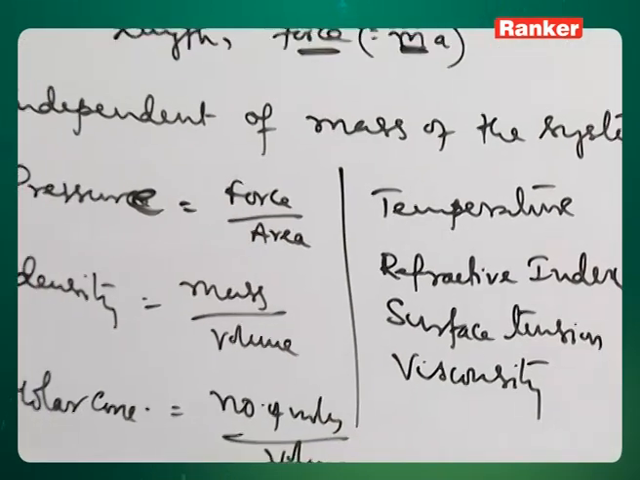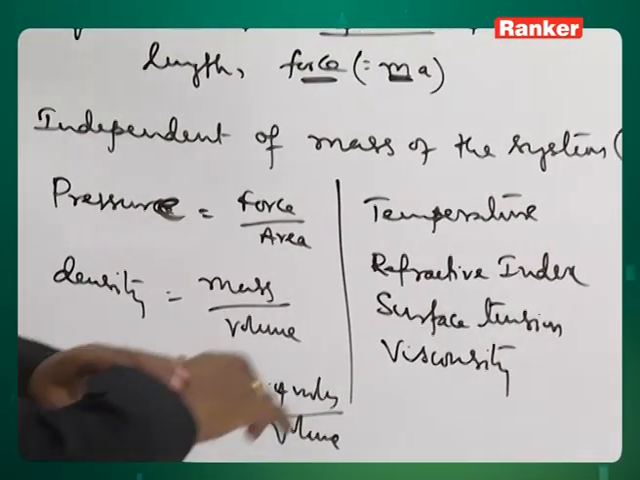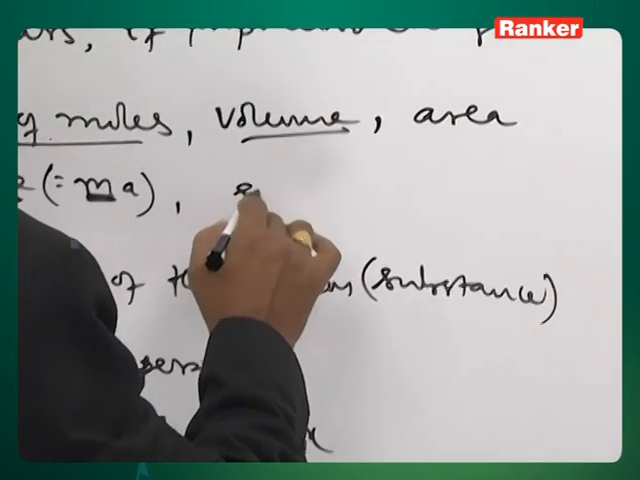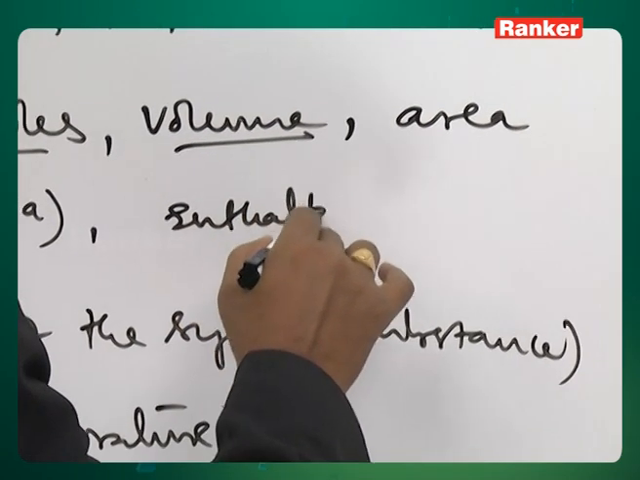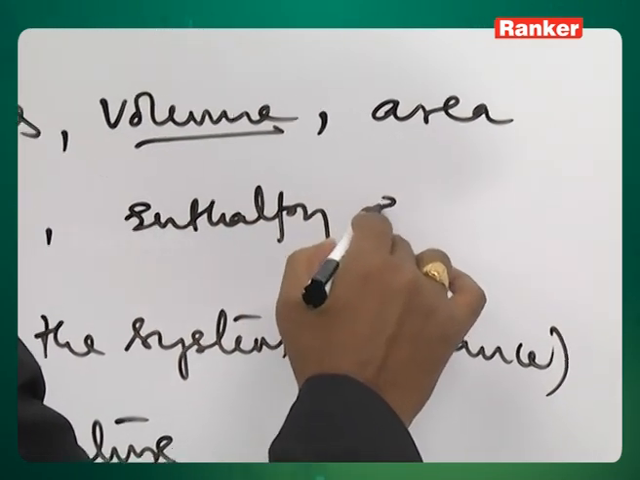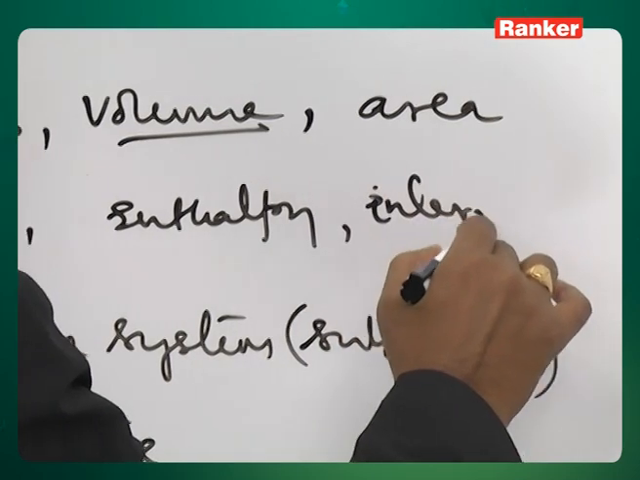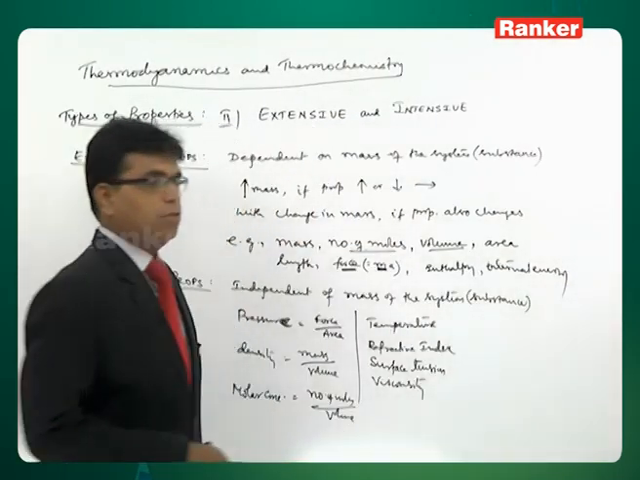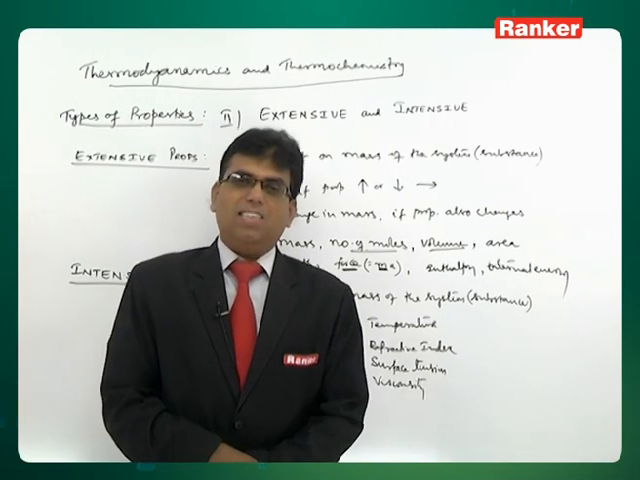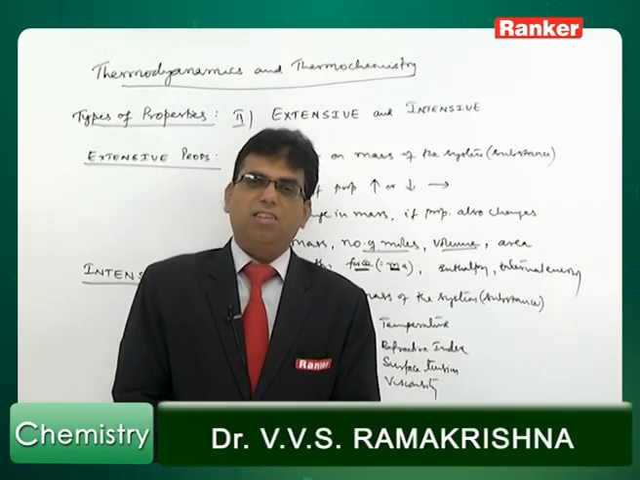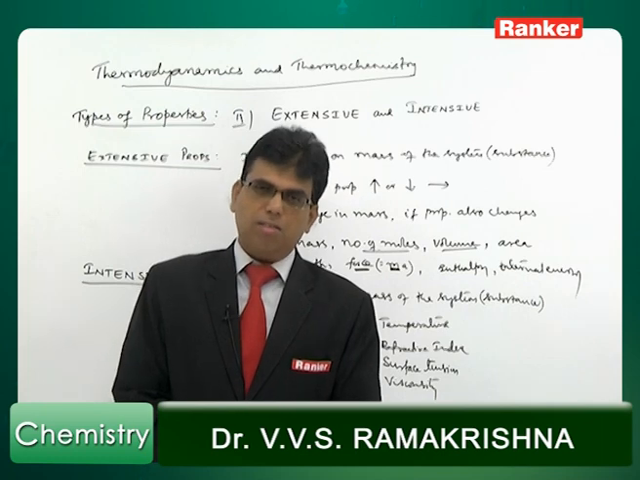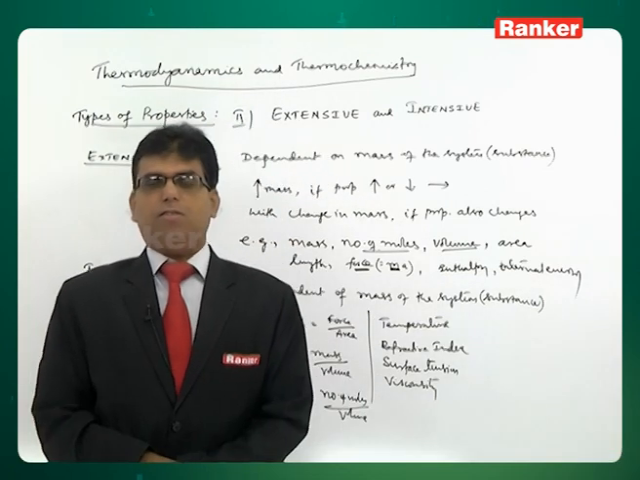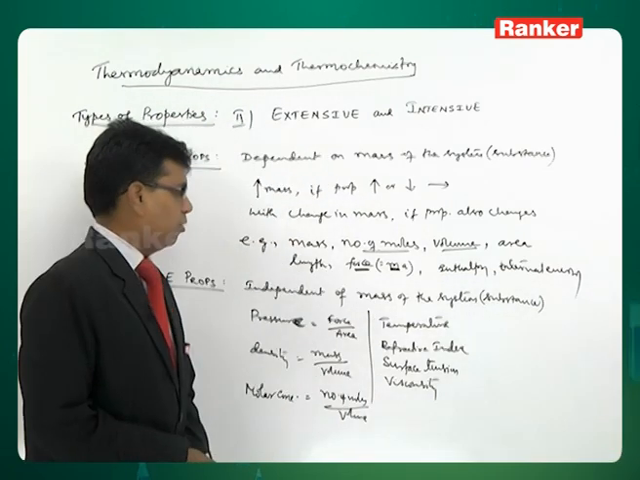And particularly when you speak about thermodynamic properties, enthalpy, entropy, internal energy, these are all extensive properties. As the quantity of the substance increases, the net heat content also increases, its internal energy also increases. So, they are again extensive properties.